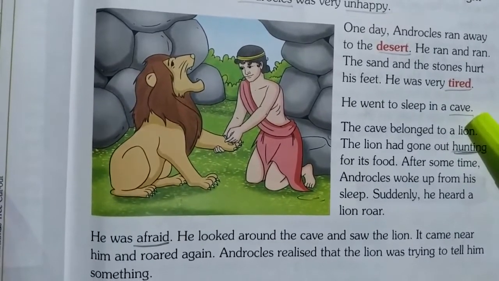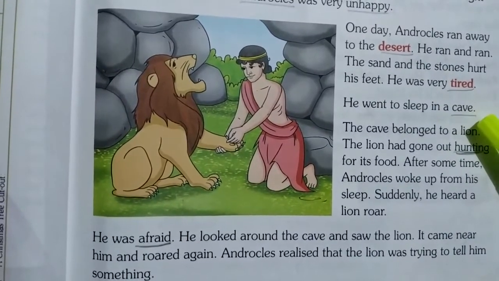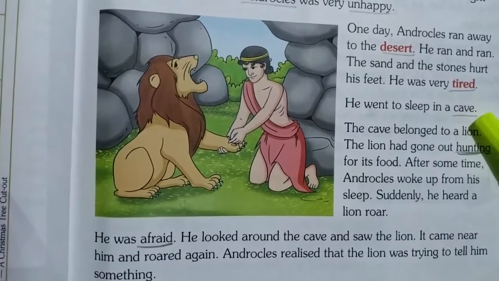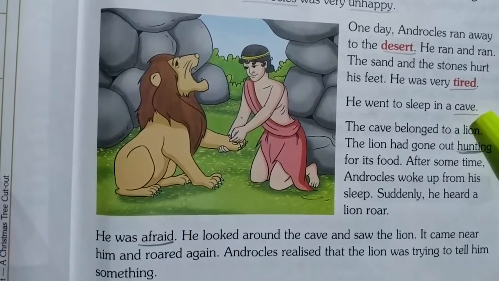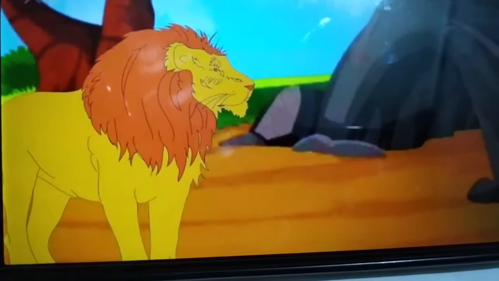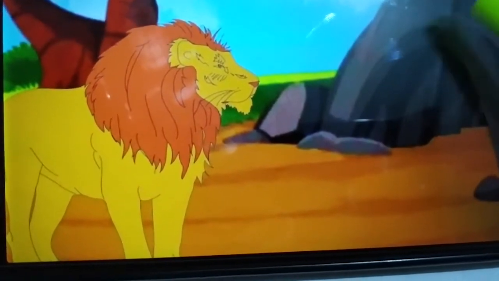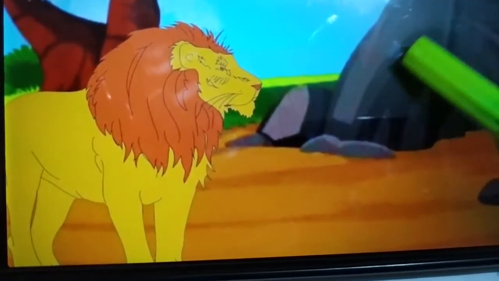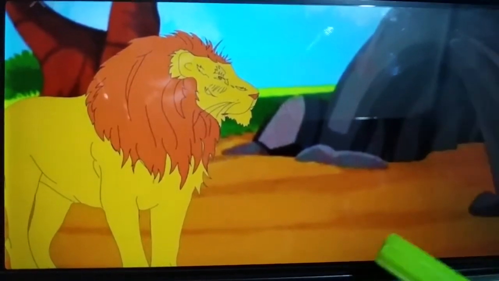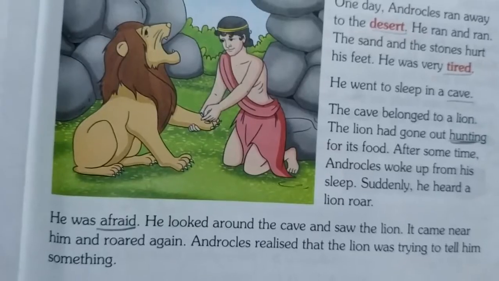In the desert, he found a cave. You know, children, what is a cave? Who lives in that cave? Wild animals, right? Have you seen a cave? See children, this is the cave. Okay, finally Androcles reached a cave.